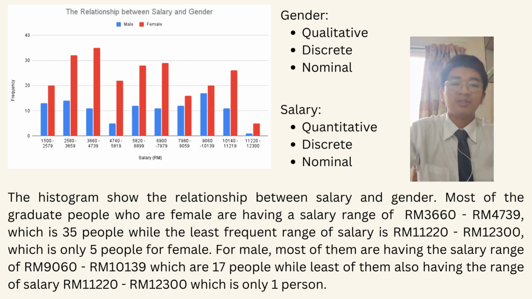From the histogram, we can clearly see that most of the graduate people are having a salary range of 2,580 ringgit to 3,659 ringgit, and also the range of 3,660 ringgit to 4,000.